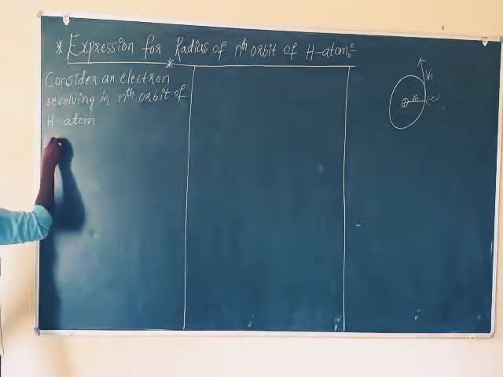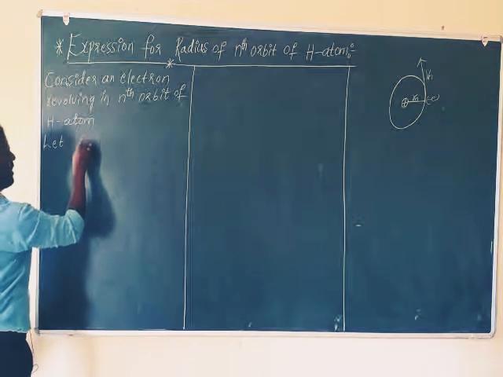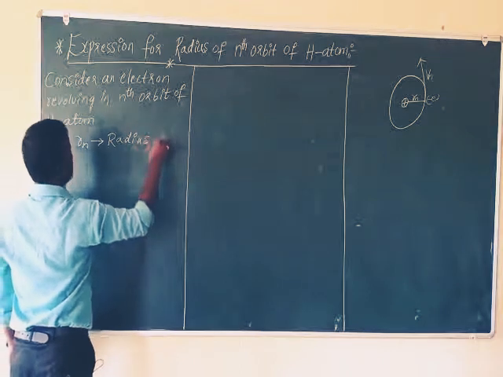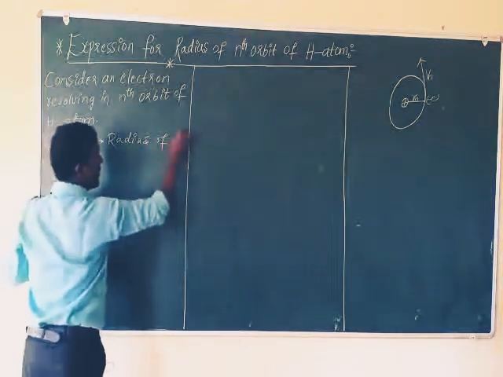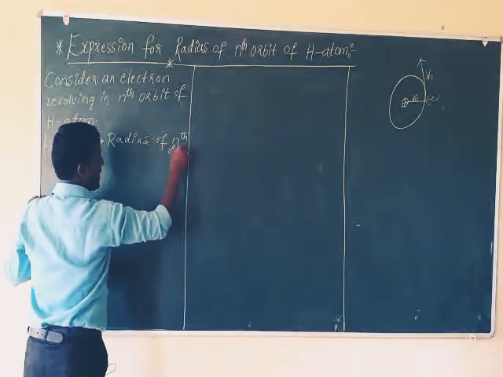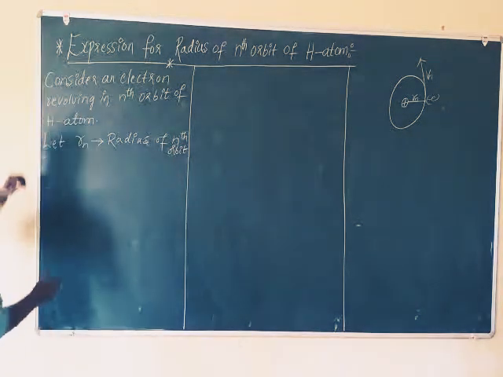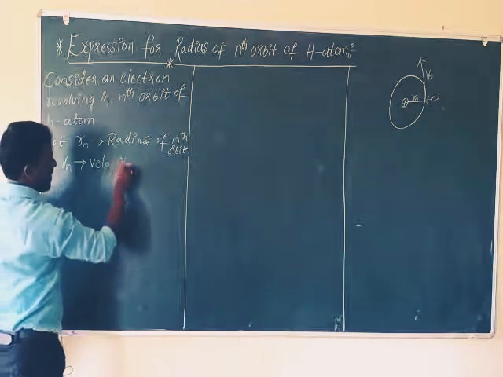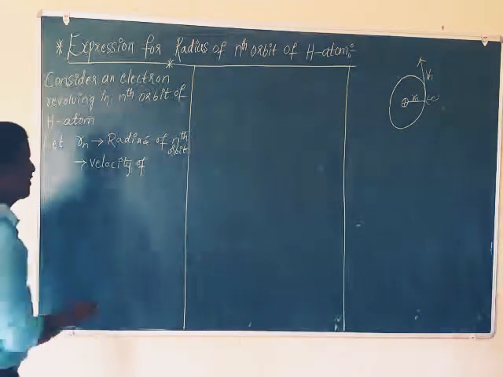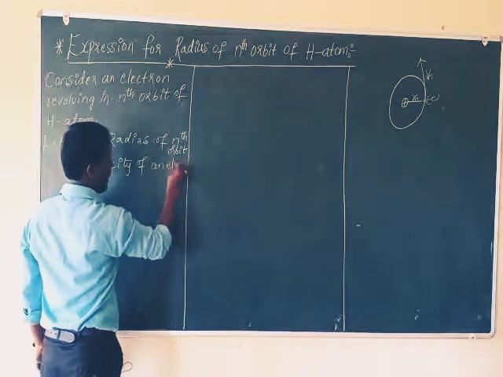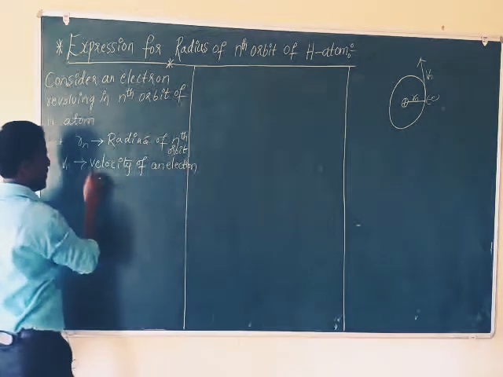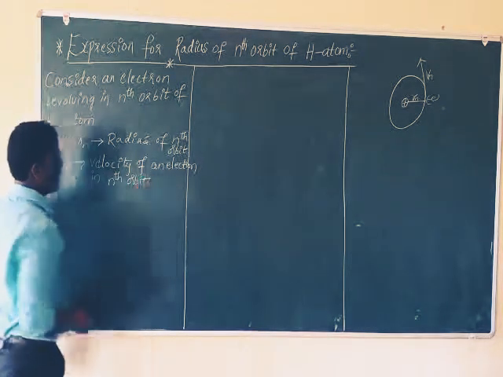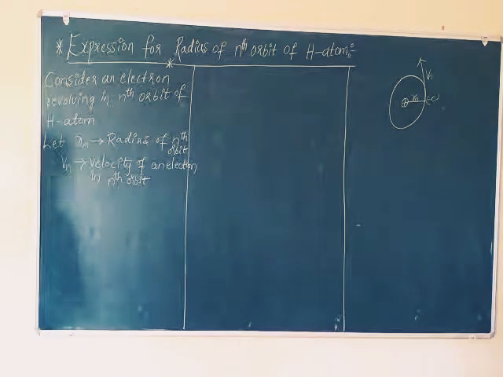Let Rn be the radius of the nth orbit. Vn is the velocity of an electron in the nth orbit.